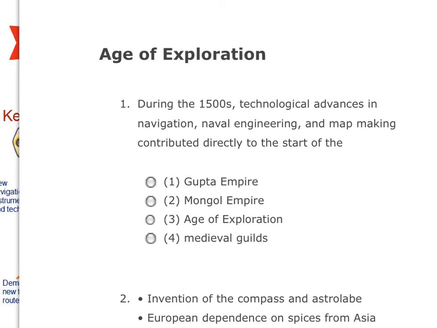Number one, during the 1500s, technological advances in navigation, naval engineering, and map making contributed directly to the start of the, well, we know our answer now. We're not dealing with the Gupta Empire here. That's not our central idea about this. The Mongol Empire, no, but it is in fact the age of exploration.